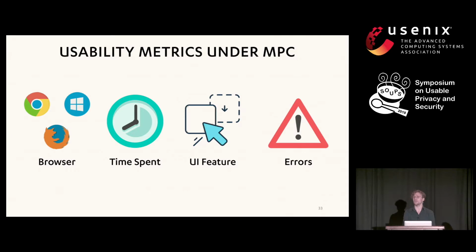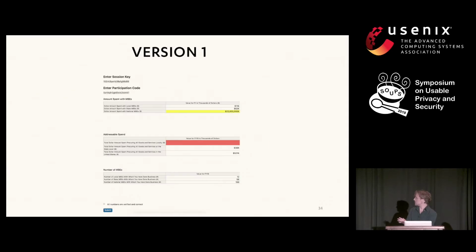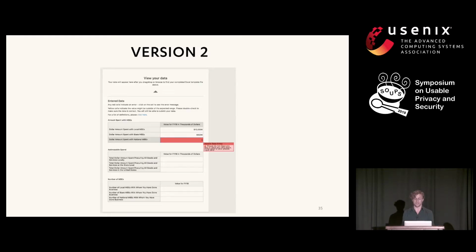We use this to run a study across 3 different versions of the application. And I'll show you briefly what they looked like. So the very first design of the website is like this. And as you can see, there are red and yellow markers for if your data is potentially invalid or not going to be accepted at all. The second design that we tested is this, which is very similar.